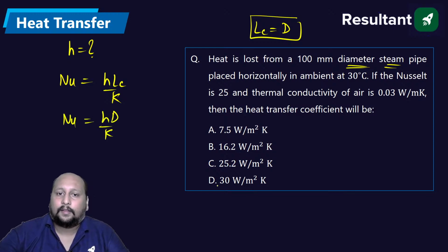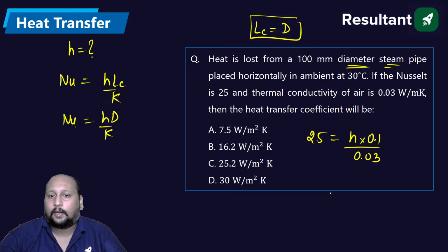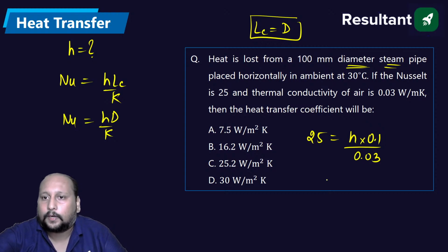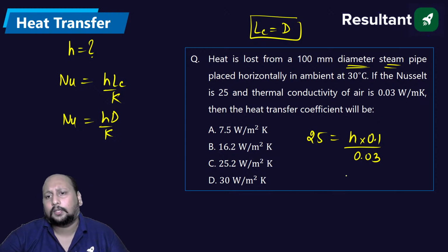Nusselt number is given 25. Let's place it. 25 is equal to H, the value we have to calculate, diameter is 0.1, K value is 0.03. If I try to rearrange, H will be equal to 25 into 0.03 divided by 0.1.